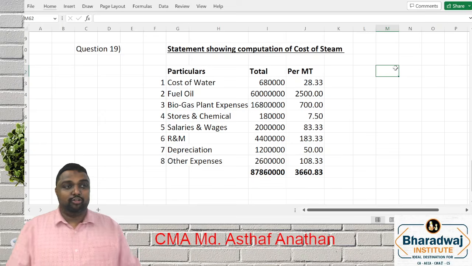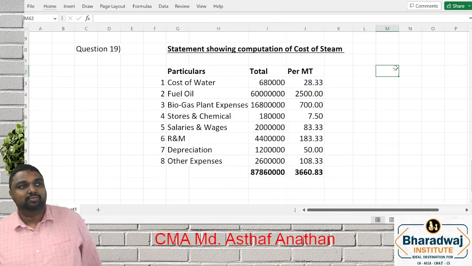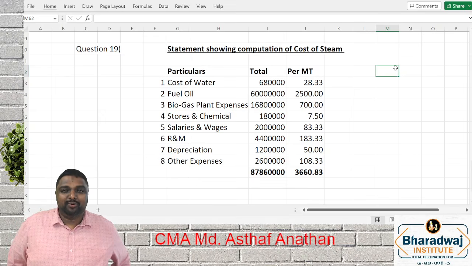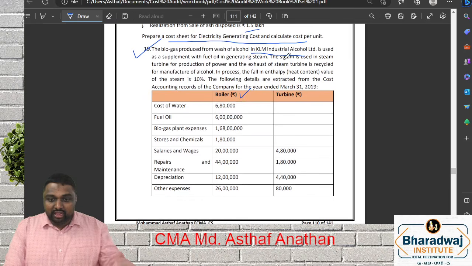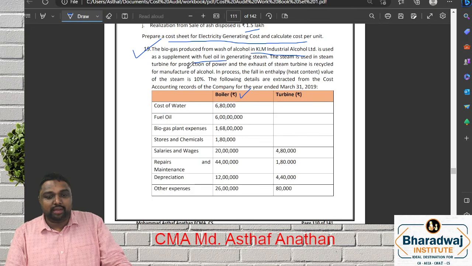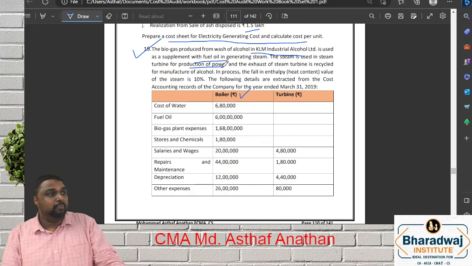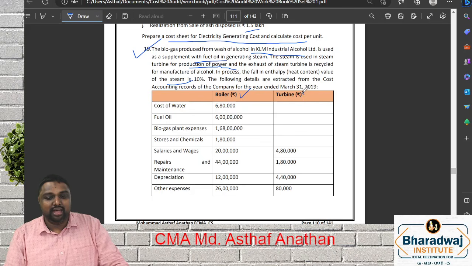Now we'll go for the next part. Next part, only the main point. Shall we proceed? All of you ready? See the point very well. The first is used in fuel generating steam. The steam used in turbine is used for what? Power. This is the purpose of power. The exhaust steam is then again recycled. The 10% value is what? 10%. So this is the turbine cost.